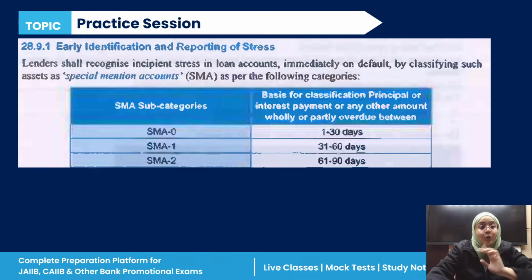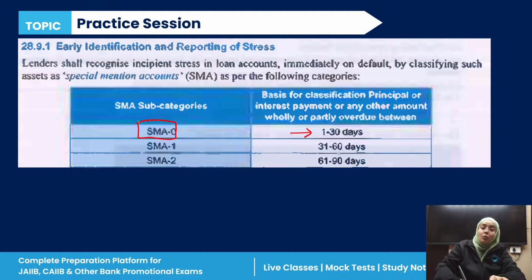Very good, everyone. So see this. A lender has to recognize the stress in the loan account. If it is overdue for a period between 1 to 30 days, it is a special mention account 0. If it is overdue between 31 to 60 days, it is a special mention account 1. If it is overdue between 61 to 90 days, it is a special mention account 2.